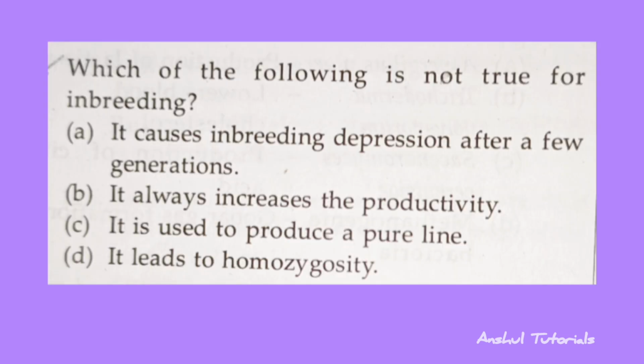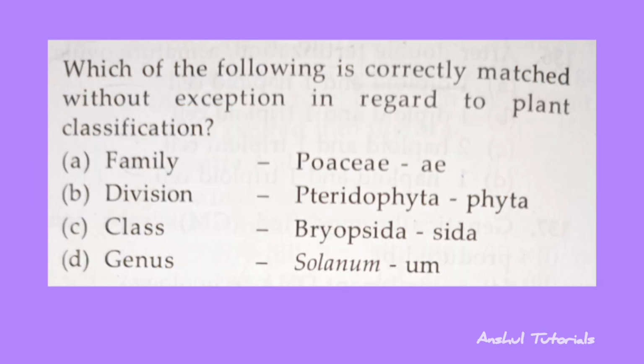And the next question is which of the following is not true for inbreeding? So the correct answer is option B, that is it always increases the productivity. And the next question is which of the following is correct match without exception in regard to plant classification? So the correct answer is option A, that is family Poaceae.